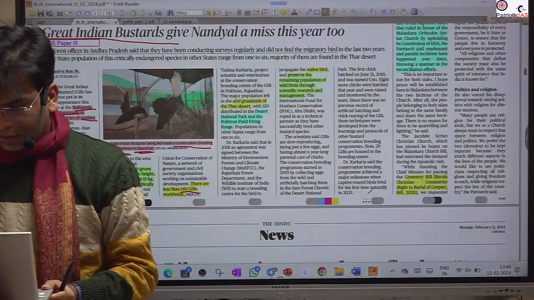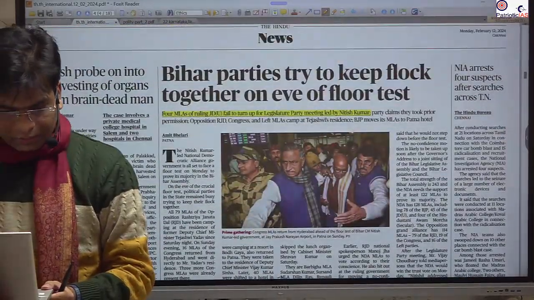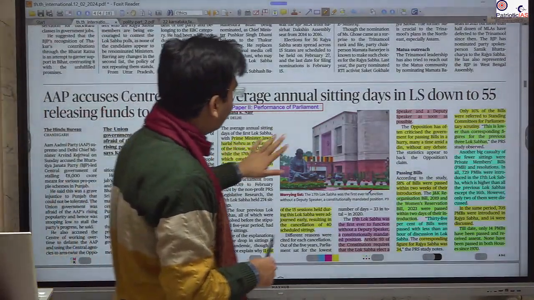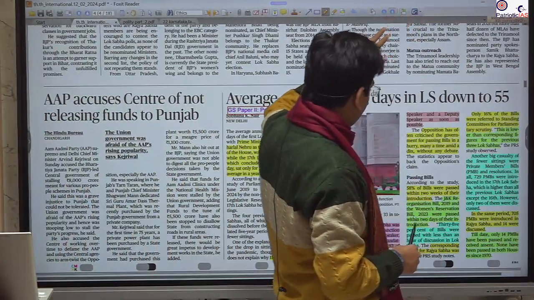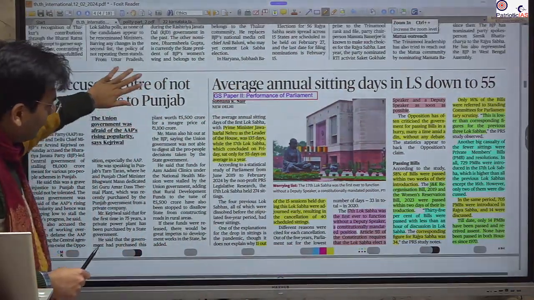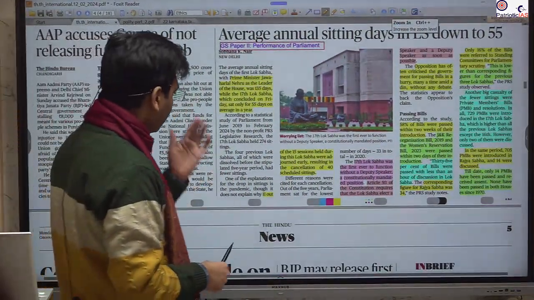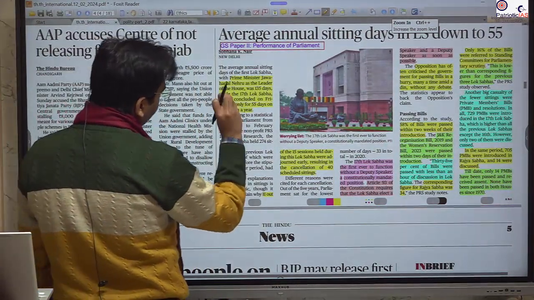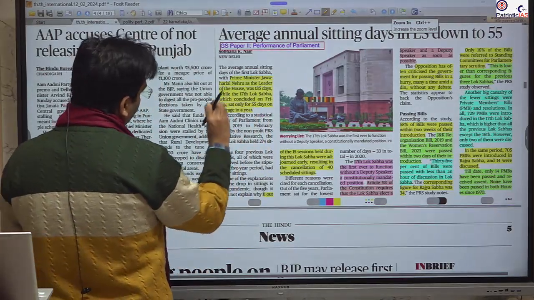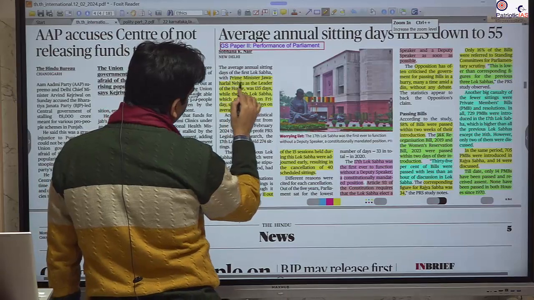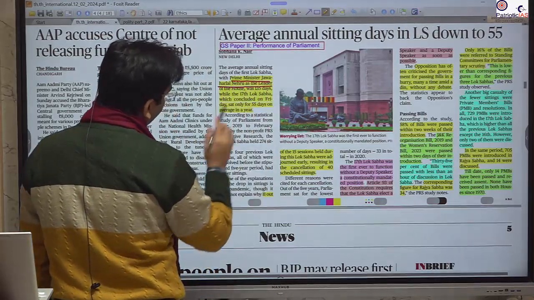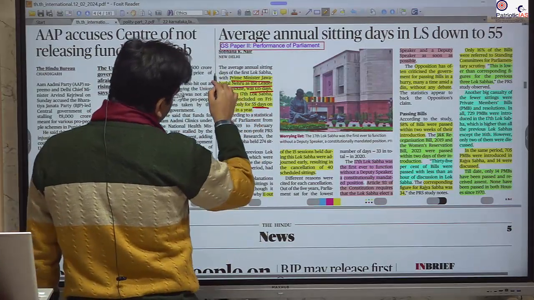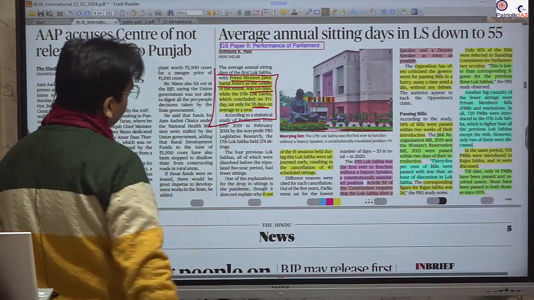The next important news that we will cover is relevant. Here it is important. It shows the performance of this Lok Sabha. This will be helpful for your data. Whenever you write your answer with respect to performance, this is very helpful. For example, the number of days used in the Lok Sabha. For the first Lok Sabha under Jawaharlal Nehru, it was 135 days. This Lok Sabha, it is 55 days. So see the decrease in productivity and discussions.